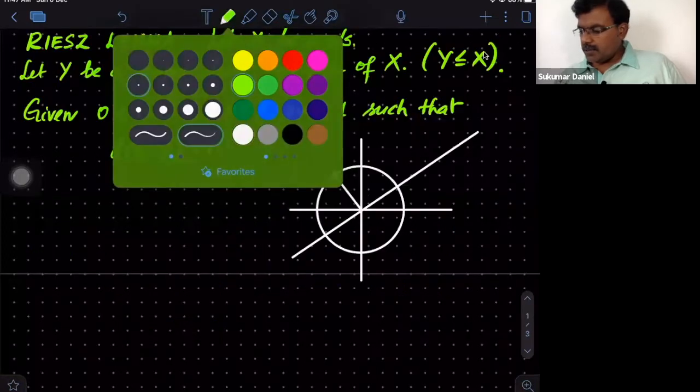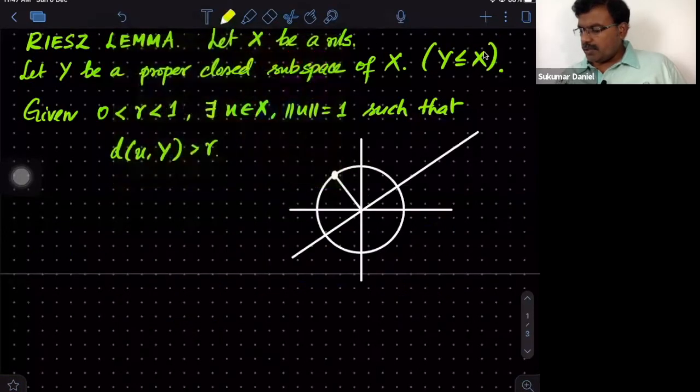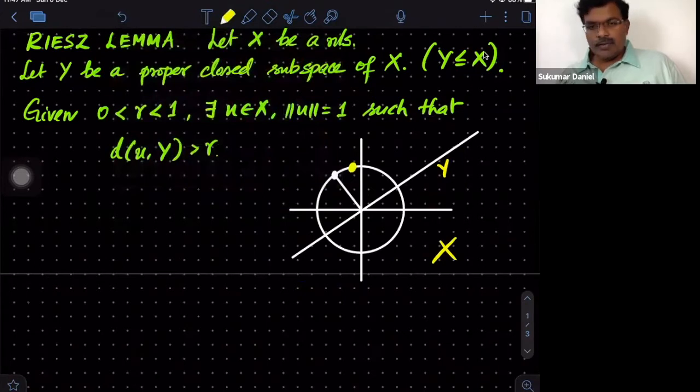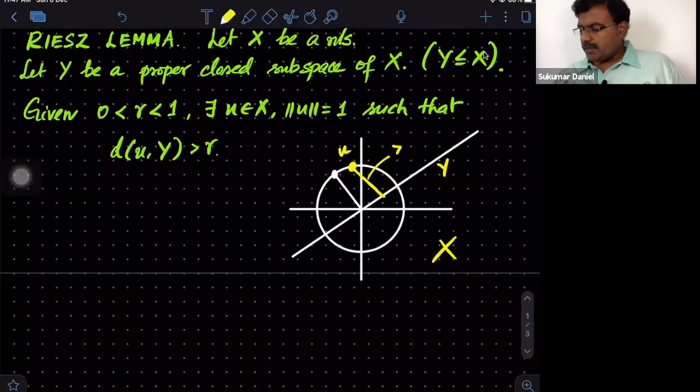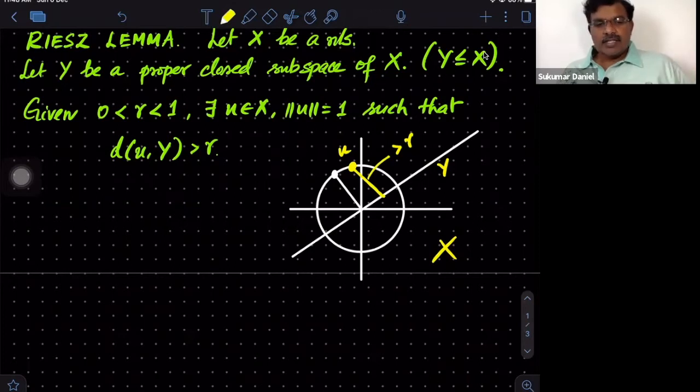If you are given such a subspace Y, and this is your original space X, Y closed and proper, then you can find a vector, say U, on the unit sphere such that the distance from U to Y will be bigger than R. We may not be able to achieve such a white line of length 1, but surely we'll be able to get a yellow point U, and the distance from U to Y is bigger than R. That means I can take an element on the unit sphere as far as I want.